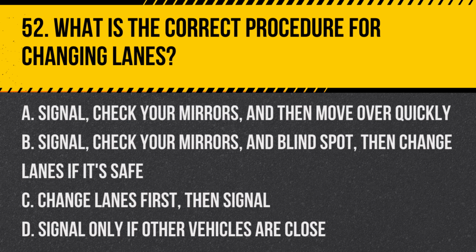Question 52. What is the correct procedure for changing lanes? A. Signal, check your mirrors, and then move over quickly. B. Signal, check your mirrors and blind spot, then change lanes if it's safe. C. Change lanes first, then signal. D. Signal only if other vehicles are close. Answer: B. Signal, check your mirrors and blind spot, then change lanes if it's safe. This ensures that you're aware of your surroundings and making a safe lane change.